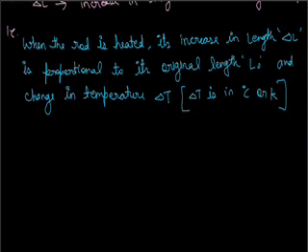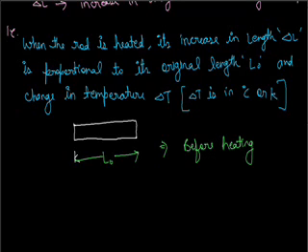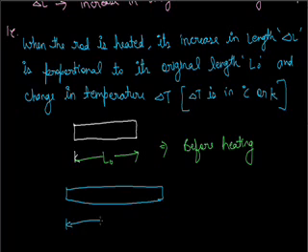Now we can write this. Suppose this is a body having original length L naught, and this condition is before heating. Now, if we heat this body, its length increases, and the whole length becomes L, which is equal to L naught plus delta L. Here delta L is the change in length due to temperature change. This condition occurs after heating.